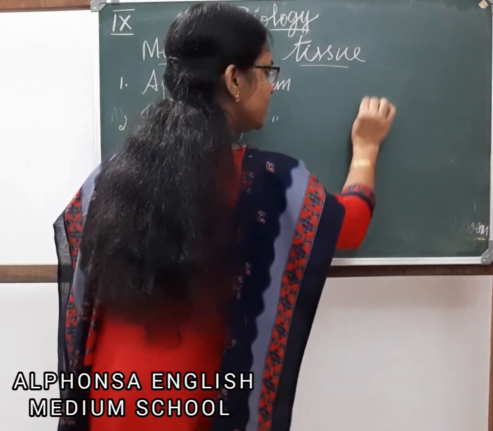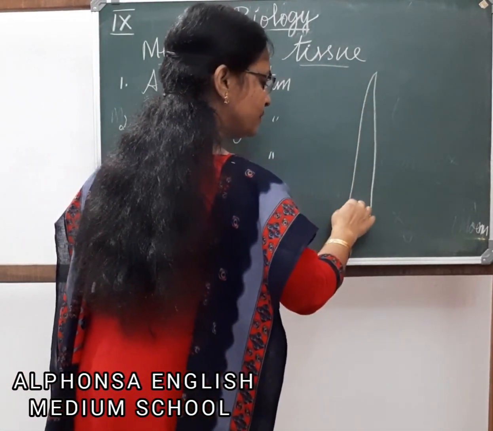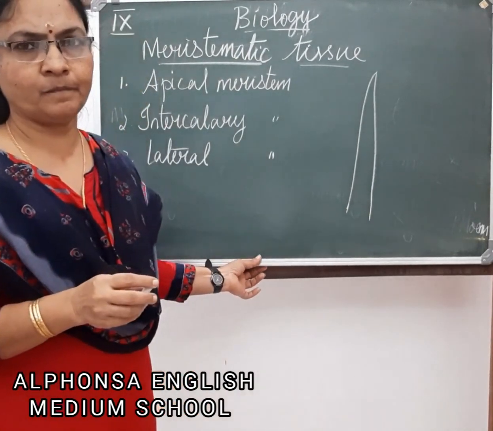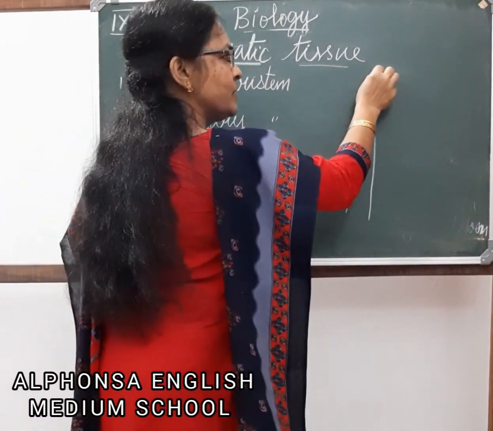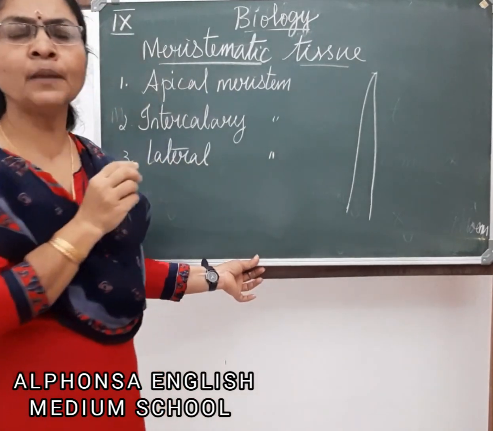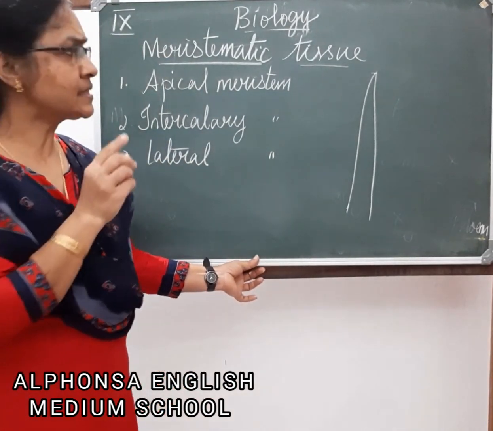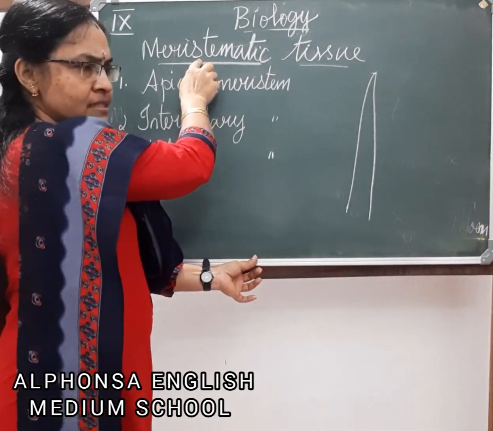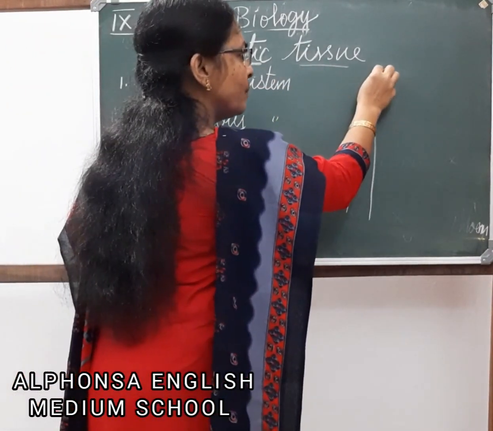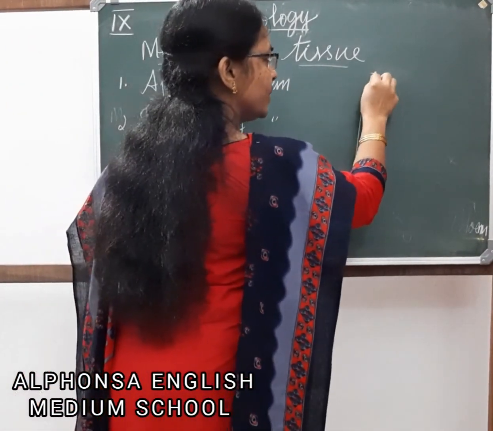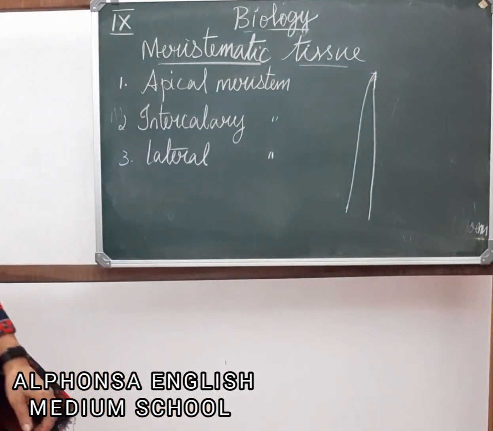Just imagine this is the tip of the plant, just taken a part of the plant body. This is the apex of the plant. The meristematic cells which are present at the tip of the plant, apex of the plant, suppose I am using a color chalk.